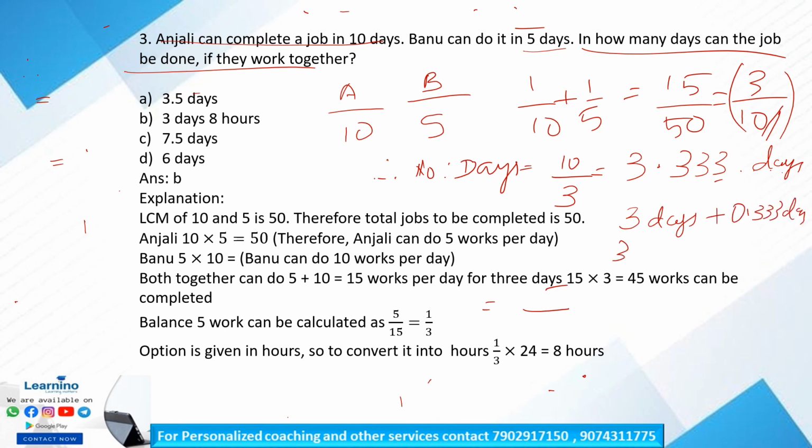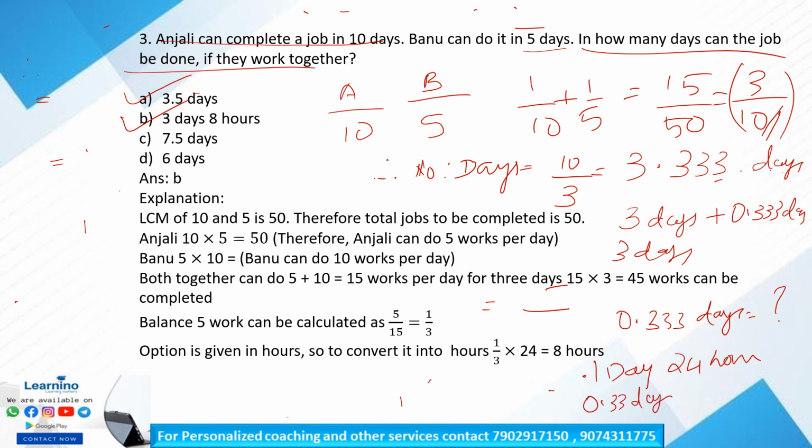So 3 days is fixed, so it may be option A or option B. But 0.33 days is equal to what? 1 day is equal to 24 hours. We can write 0.33 days as 1 by 3 day.